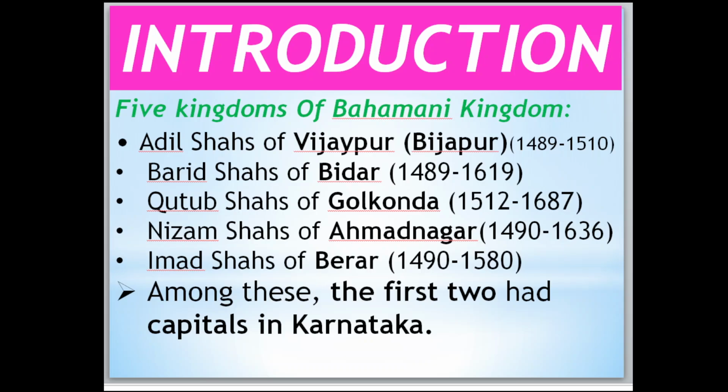Actually, the Bahamani kingdom was one in the beginning, but after the death of Muhammad Gawan, this kingdom was divided into 5 dynasties. Those are the Adil Shahis of Vijaypur, today we call it Vijaypura; the Baris Shahis of Bidar; the Qutub Shahis of Golkonda; the Nizam Shahis of Ahmednagar; and one more, the Imad Shahis of Berar.